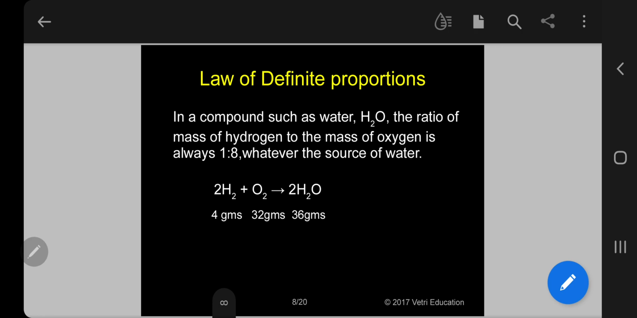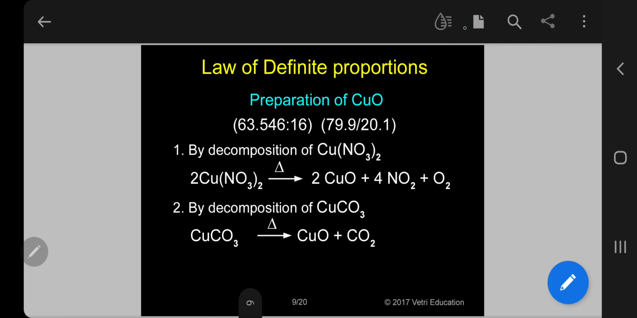In a compound such as water, the ratio of mass of hydrogen to the mass of oxygen is always 1:8, whatever the source of water. Or 4 grams of hydrogen combines with 32 grams of oxygen, so totally 36 grams of water. So that is the law of definite proportion. Now let me take another example, preparation of copper oxide. That is the second statement.